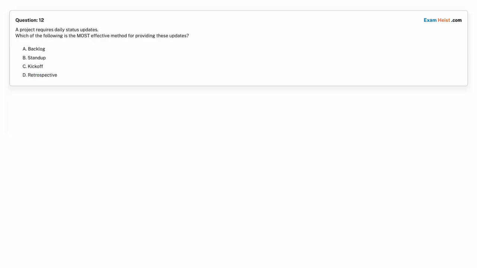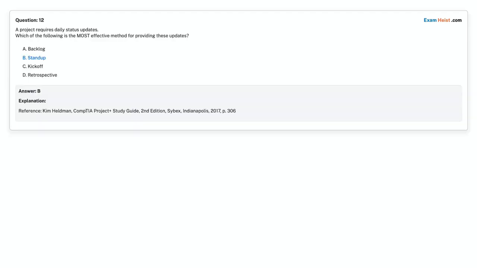Question 12. A project requires daily status updates. Which of the following is the most effective method for providing these updates? Option A. Backlog. Option B. Stand up. Option C. Kickoff. Option D. Retrospective. Choose the correct answer. Correct answer is option B, stand up.